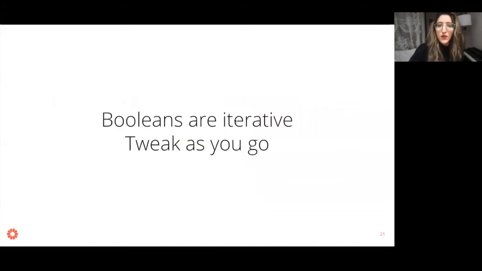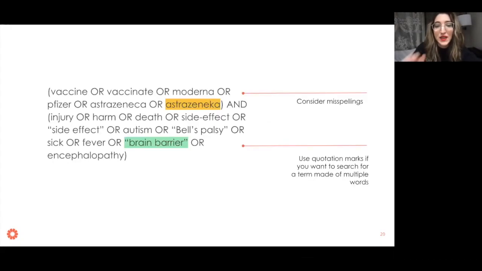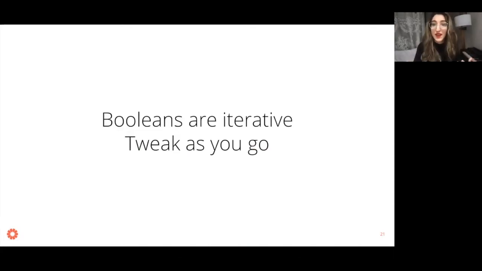One thing to remember is that Booleans are something you have to think of in an iterative way. If you're writing a query like this, you're probably going to make a mistake. You're going to forget a parenthesis, or maybe you didn't include enough words, enough options. Mistakes will be made, or sometimes the results aren't quite what you're looking for. You have to be comfortable with that, and you just have to tweak them as you go. It's an art more than it is a science. As you're embarking on this journey of learning Booleans and using them in your searches, I implore you to be patient with yourself.